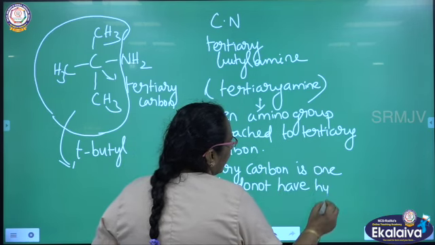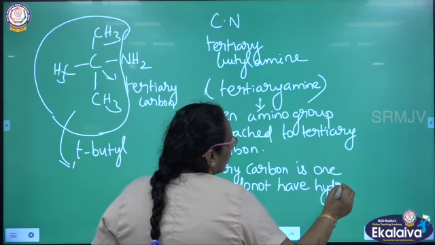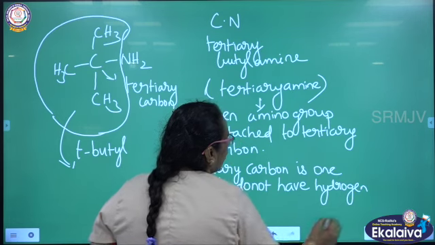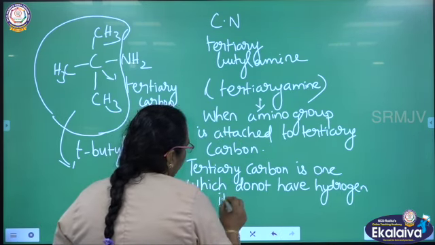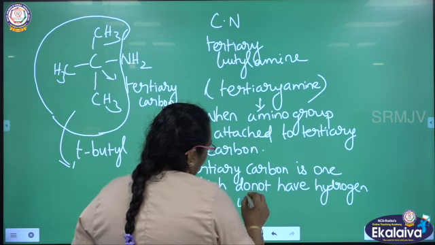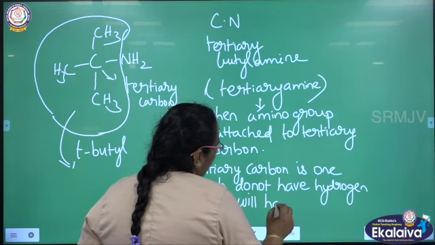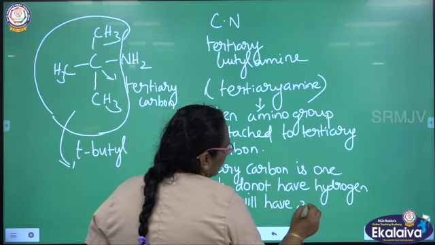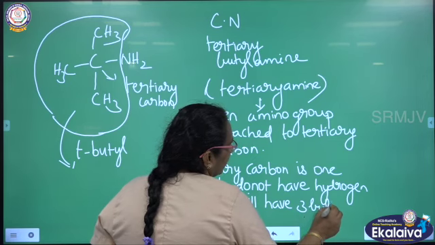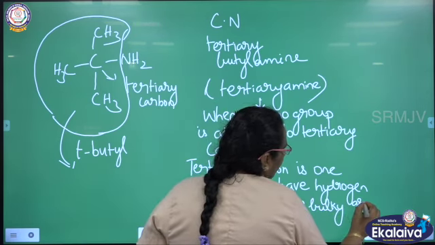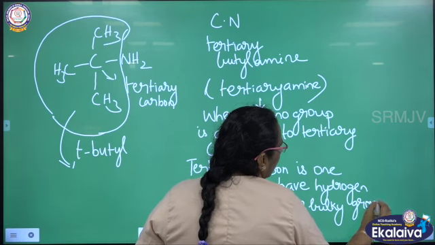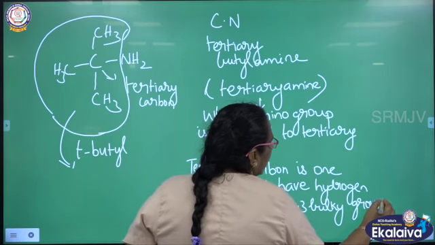It does not have hydrogen, but it will have 3 bulky groups.